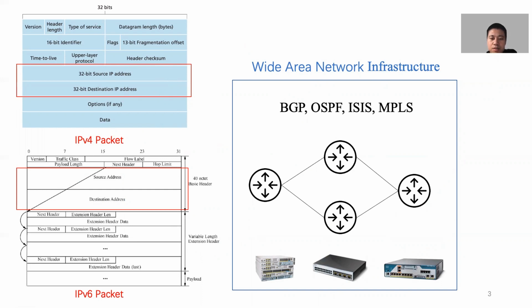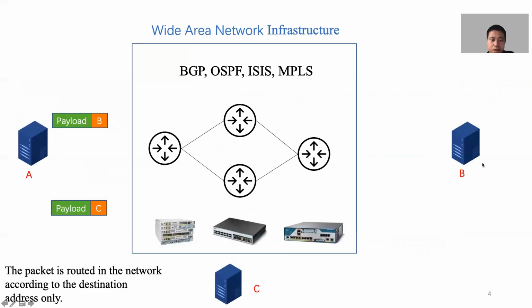The routing paths are decided by the wide area network infrastructure, which includes the physical devices and the protocols in the control plane. Finally, with the help of the wide area network infrastructure, you can send the packets as long as you organize them as designed by the protocols. The most important point here is that the packet is routed in the network according to the destination address only.